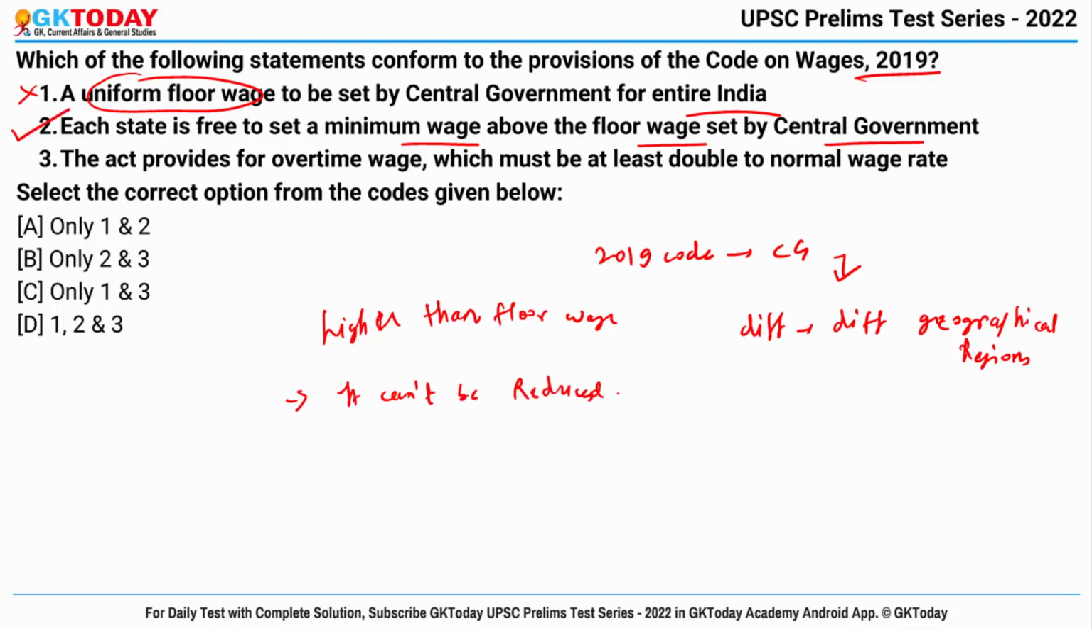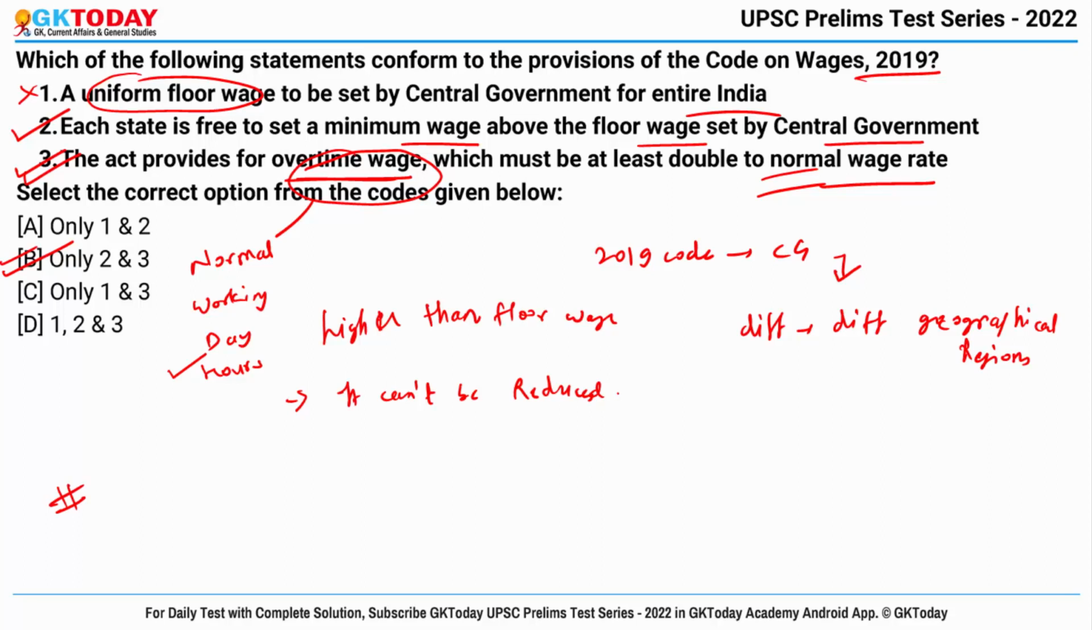And third statement says the act provides for overtime wage which must be at least double the normal wage rate. So basically the overtime wages are to be paid if the employees work beyond the normal working day hours fixed by the government, and this overtime wage must be at least twice the normal wage rate. So this is also right, and the correct answer becomes only 2 and 3. Important thing is these minimum wages are notified by the government and revised at an interval of up to 5 years.